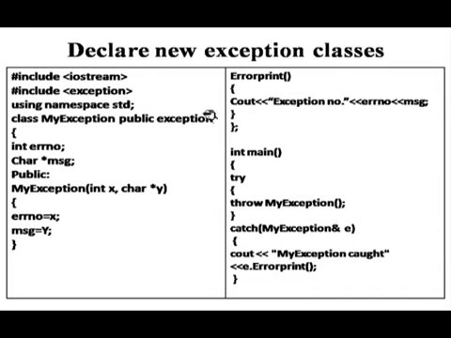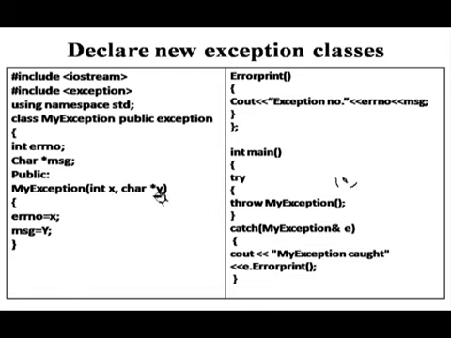And then int main function, try, throw. I just write it without any exception generating, just a throw statement, my exception. So here I made some mistake. My exception, here we can write the parameters. First parameter is error number, so I write here 10. Whatever message you want to pass inside this, because this is a constructor, the constructor is asking for two types of value.